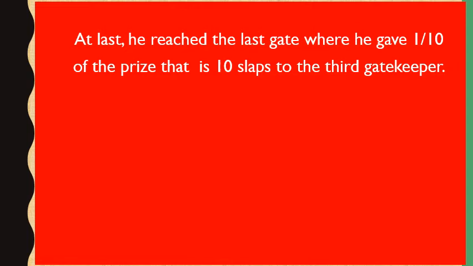So, Birbal gave 50 plus 40 plus 10, that is 100 slaps, to all three gatekeepers. So, due to his smartness, he did not keep any slap pending with him.